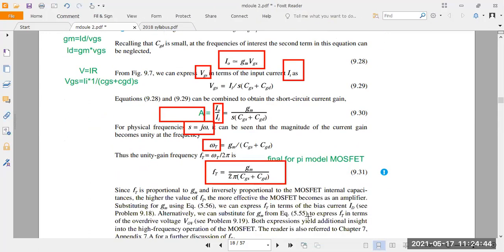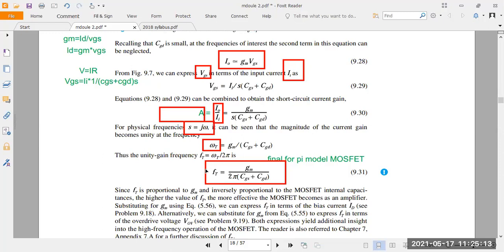Understood? This is the high frequency equation. Not only the frequency equation, this is the unity gain high frequency equation. So F is equal to what now? GM divided by 2 pi into CGS plus CGD. I'll write this equation here: the final unity gain frequency for the higher frequency is GM divided by 2 pi into CGS plus CGD.